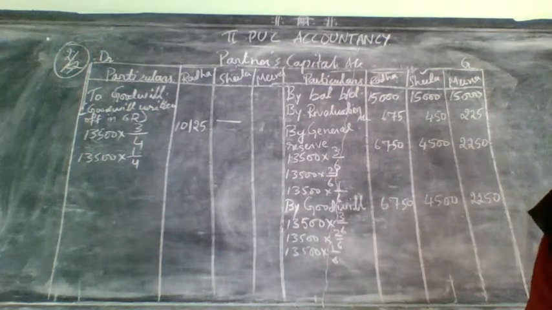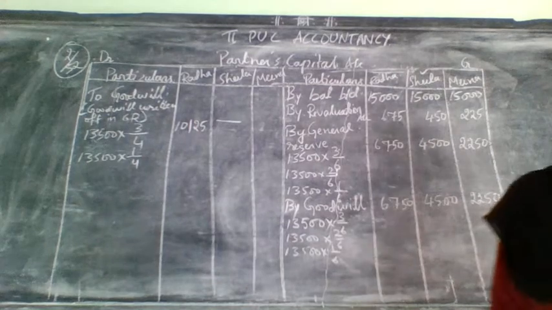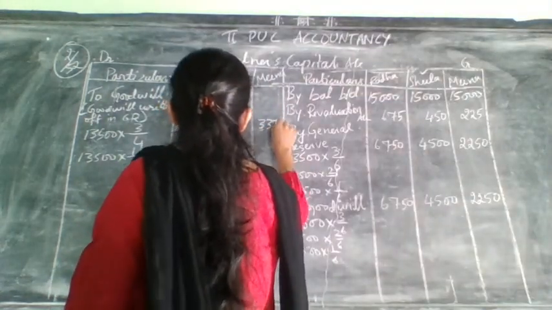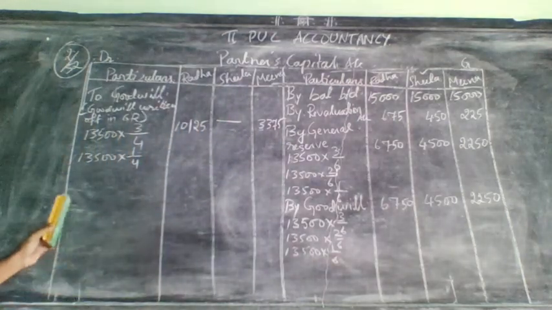Now let us come for the last, Meena. Meena's share how much? 13,500 into 1 divided by 4. How much it will come? It will come 3,375. Okay. So this is for goodwill written off.